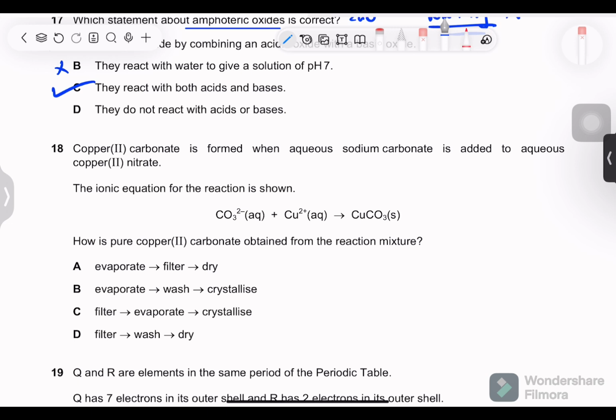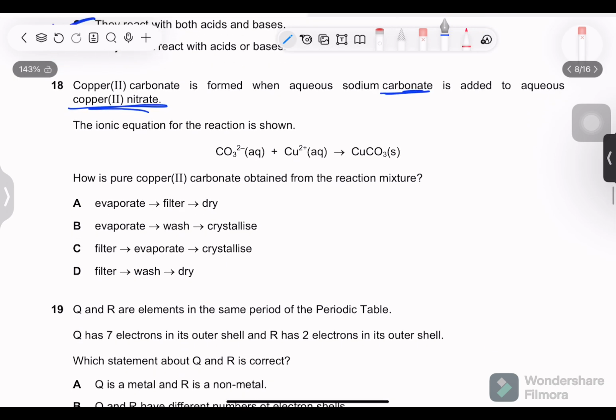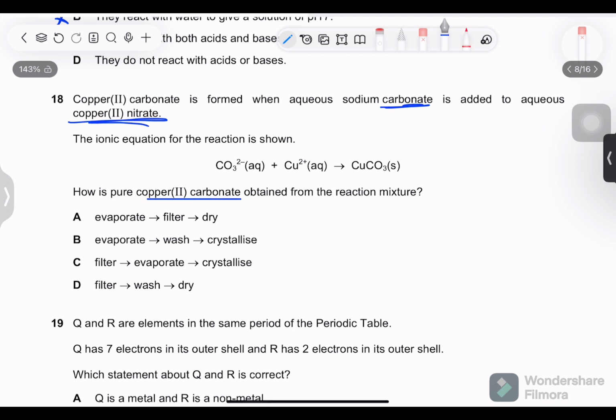Next question. Copper 2 carbonate is formed when aqueous sodium carbonate is added to aqueous copper 2 nitrate. Okay, the ionic equation for the reaction is shown. How is pure copper 2 carbonate obtained from the reaction mixture? We know all carbonates are insoluble, and moreover, they have indicated here with us S as well. If something is dissolved in a solution, obviously we have water in here because all substances are aqueous. If it is dissolved, we can't filter it directly, but this is insoluble.